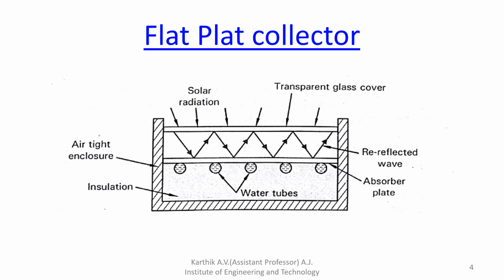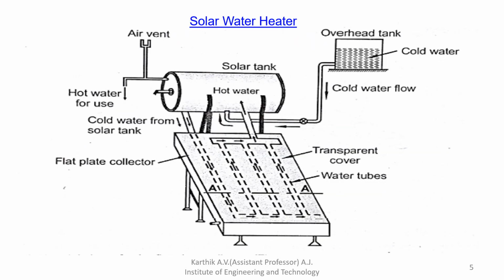Next, we'll see how the solar flat plate collector works in the solar water heater system. I think all of you have seen this system in your households. In most houses, this system is used for heating water. I will explain how it works. Initially, water is stored in an overhead tank, and that is cold water. The cold water is connected to the bottom of the solar tank. This is the solar tank.